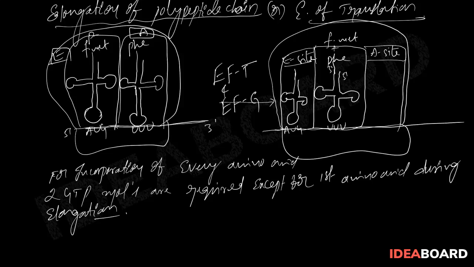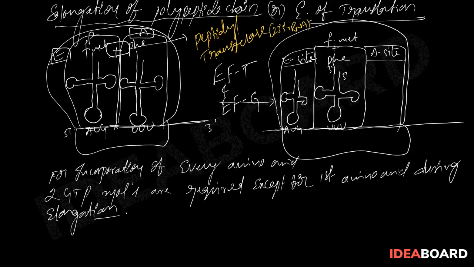Whenever these two amino acids, formyl methionine and phenylalanine, come together, the peptide bond will be formed by the peptidyl transferase enzyme. In case of prokaryotes, the 23S rRNA acts as the peptidyl transferase enzyme. Okay, so the peptide bond formation takes place.